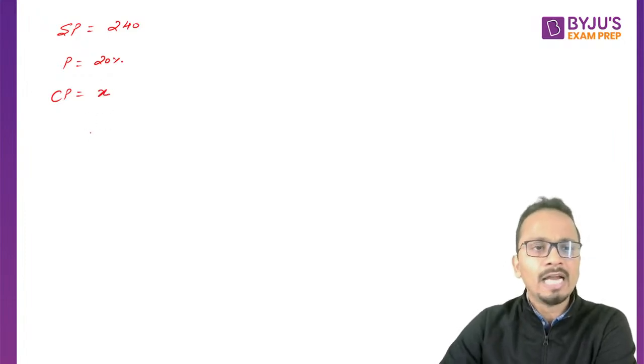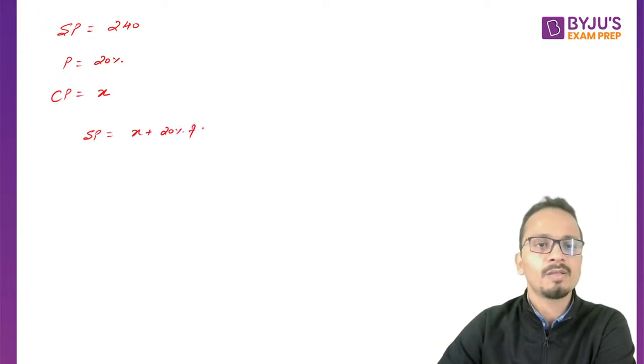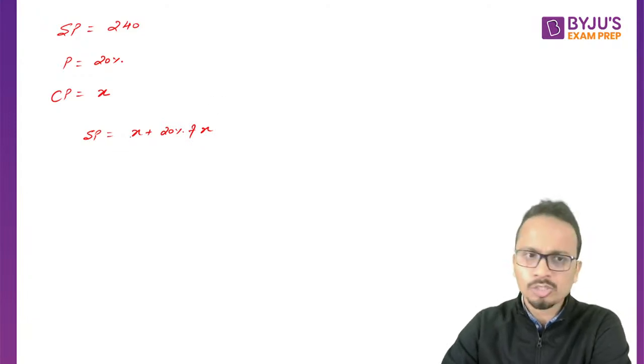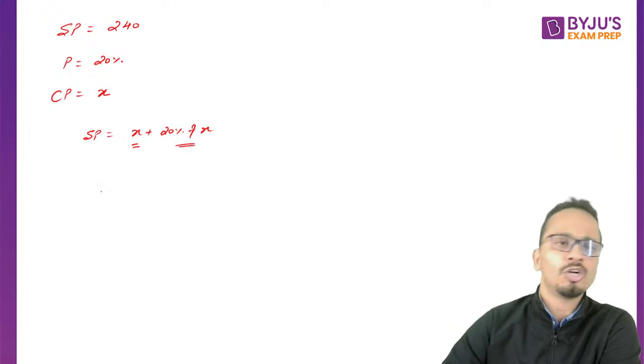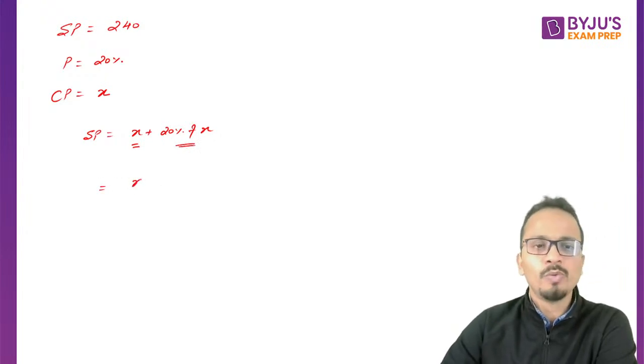Okay, and we'll write selling price as cost price plus profit. So selling price is cost price, which is X, plus profit, which is 20% of the cost price. Now we can convert this into fraction or decimals.